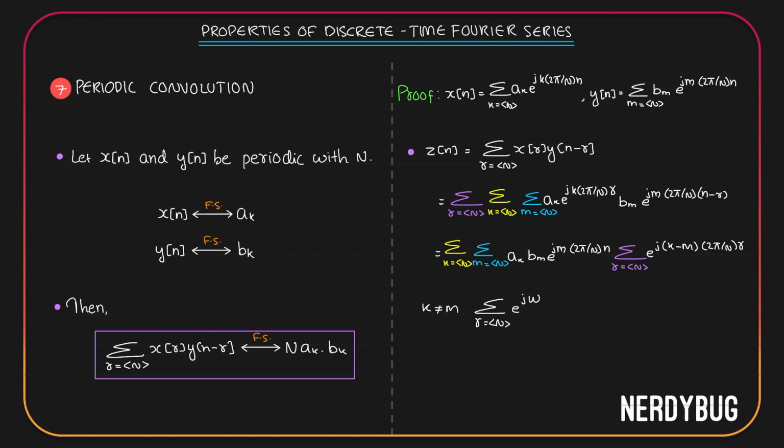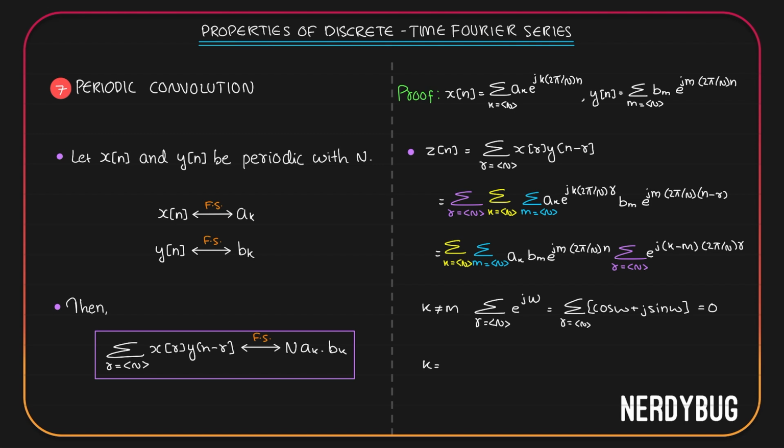I'm just going to call it omega. e raised to j omega according to Euler's formula is cos omega plus j sin omega. So we are taking the summation over one period of cos omega plus j sin omega. But what is the summation of cos omega across one time period? It is 0. What is the summation of sin omega across one period? It is also 0. So if k is not equal to m, this is simply going to be equal to 0.